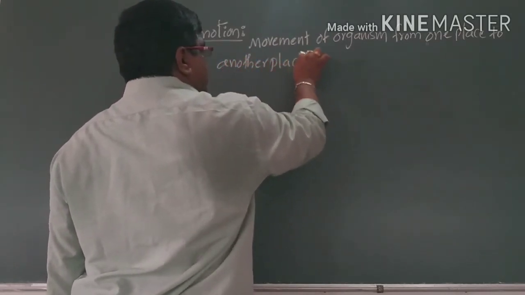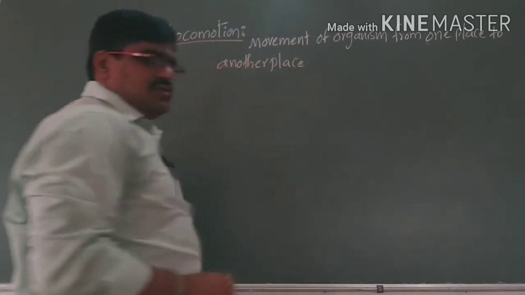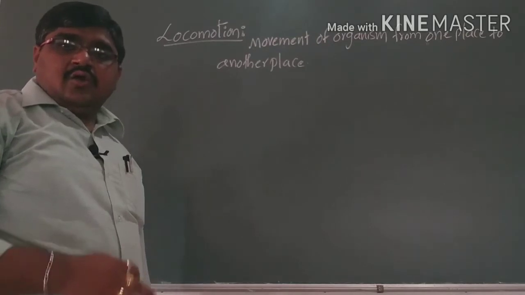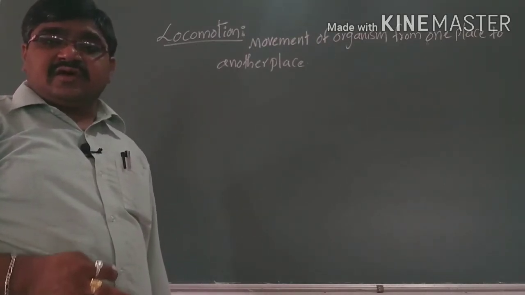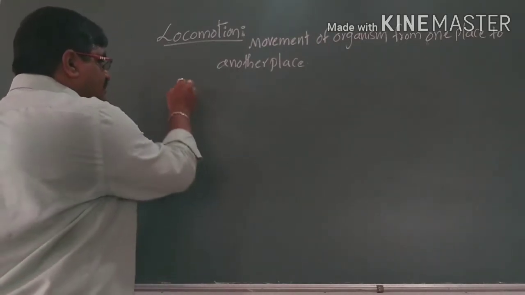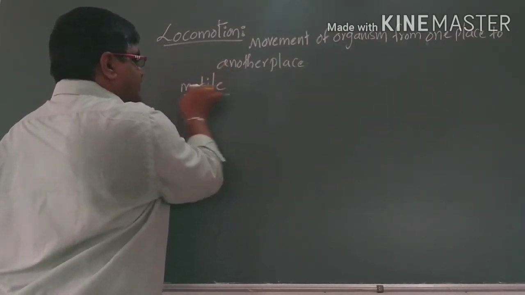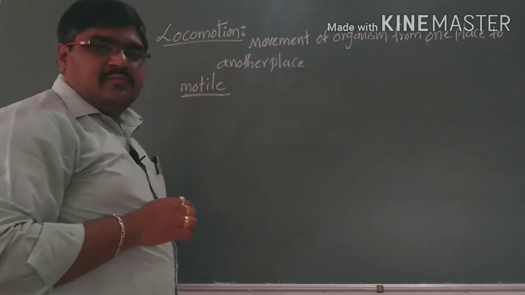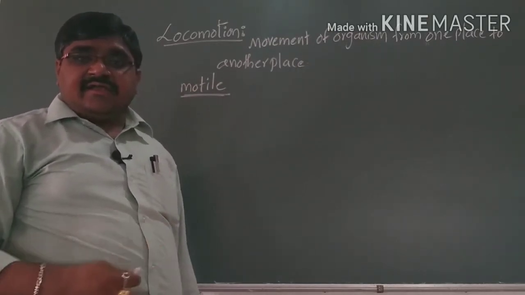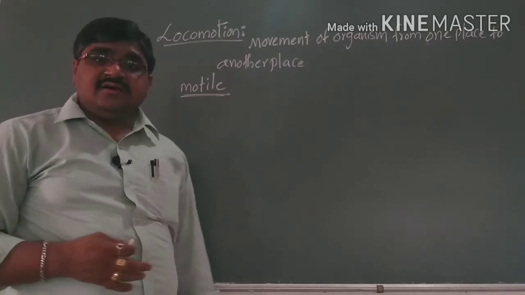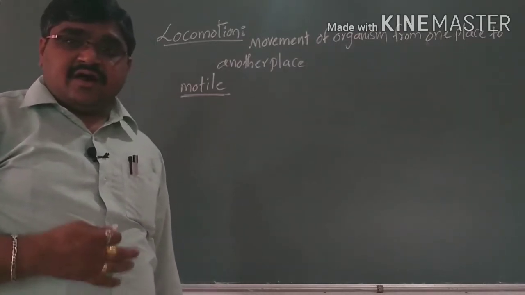Then we can call them locomotion. So in animals, all animals show locomotion, that means movement takes place, or otherwise we can use the word motile also. These are motile organisms. Motile means which can move from one place to another place. Such types of organisms are called motile organisms.